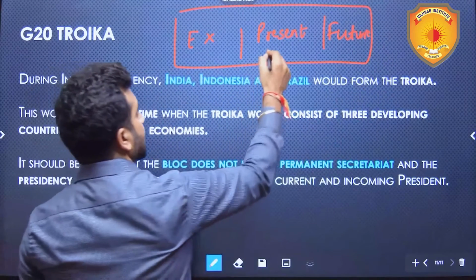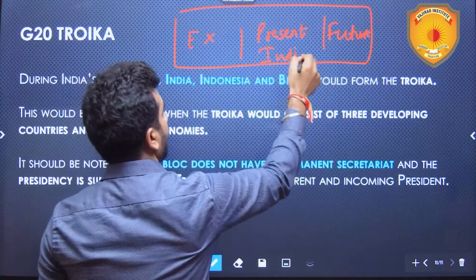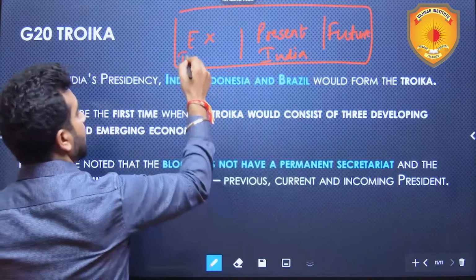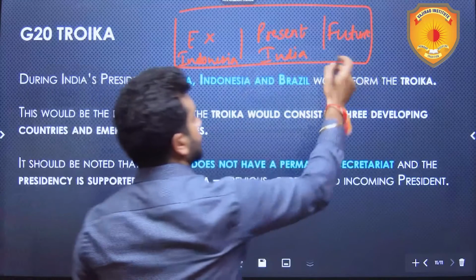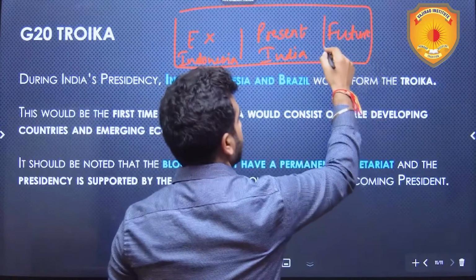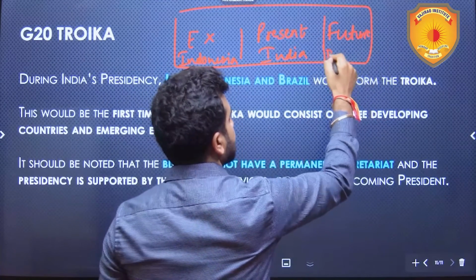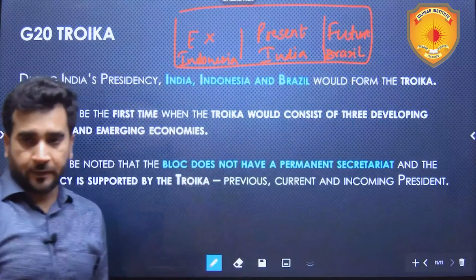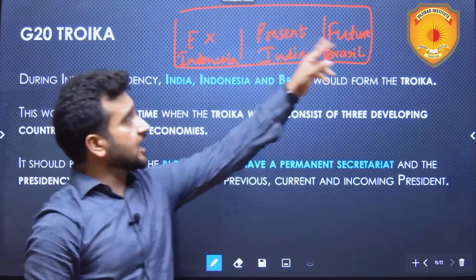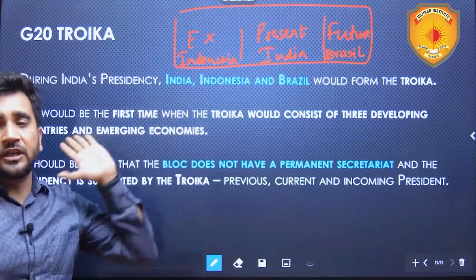The present president of G20 is India, the ex-president is Indonesia, and the future, that is next year, we are going to hand over the presidency to Brazil in December 2023. So these 3 countries form the G20 Troika.